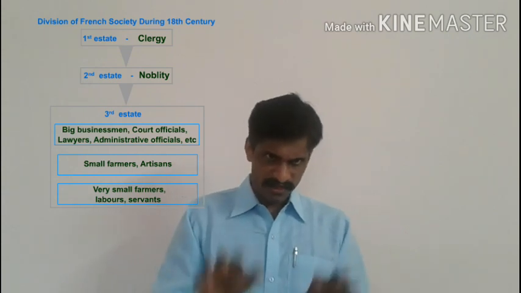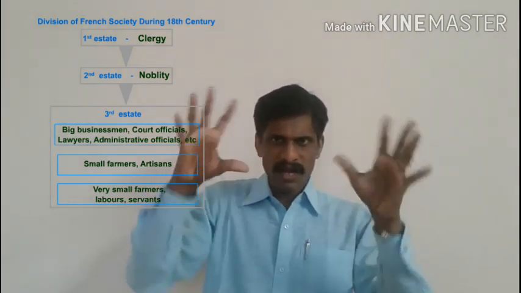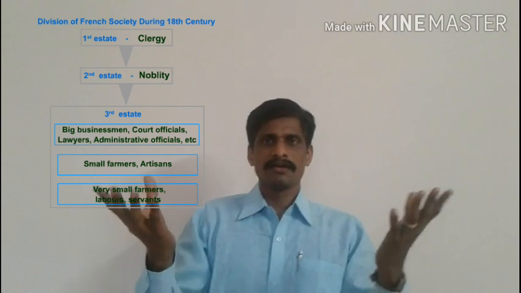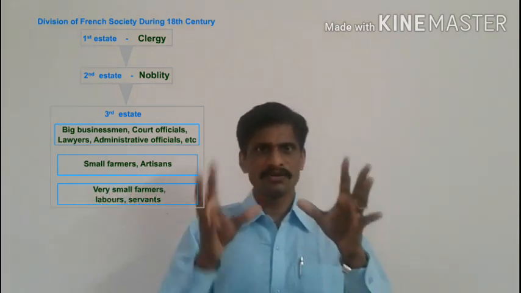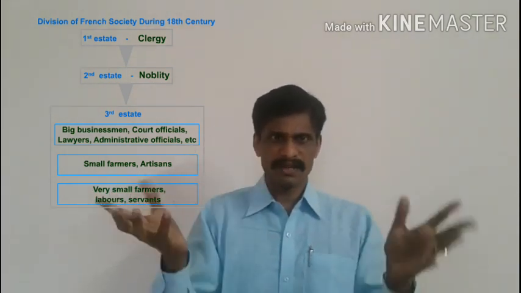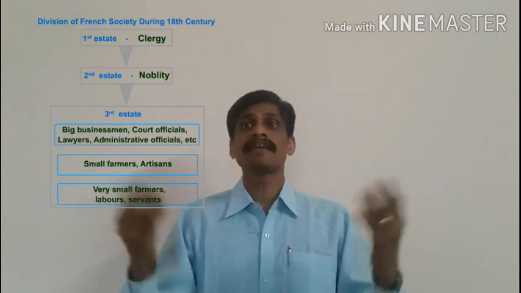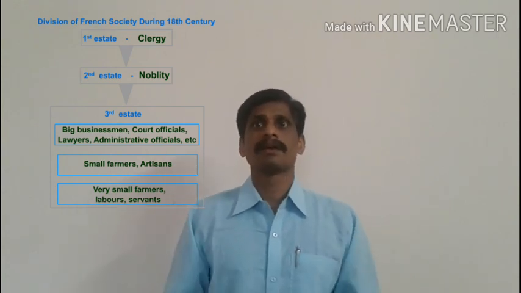French society was divided into three classes: first estate, second estate, and third estate. Already we understood that the first and second estates had all the privileges. They enjoyed all the rights and privileges. They did not pay tax to the government, and every tax was paid by the third class people.